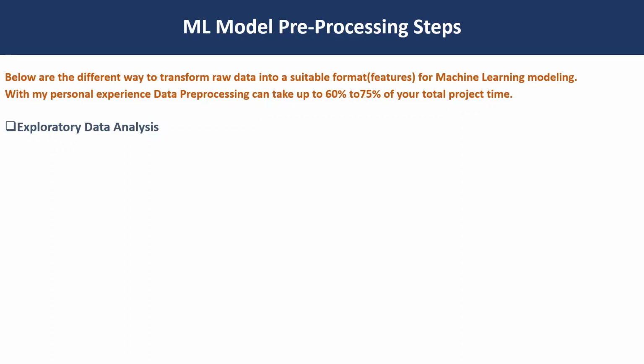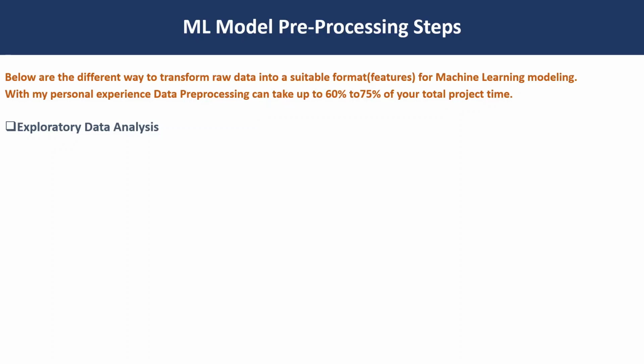It will not perform well with unseen data. So it is always recommended to invest a good amount of time in the data pre-processing steps, because if we get good quality information from the data, then we will get a good quality output.